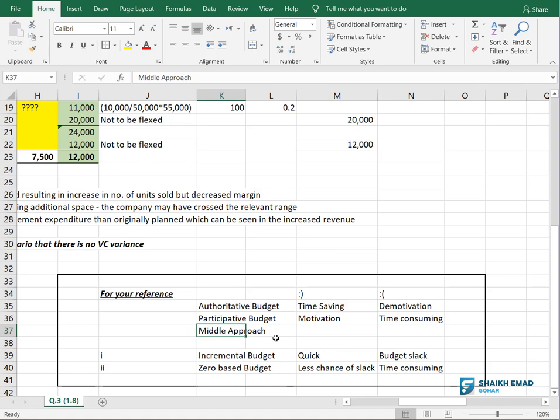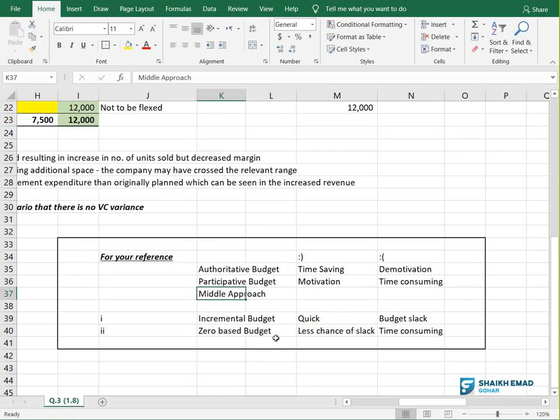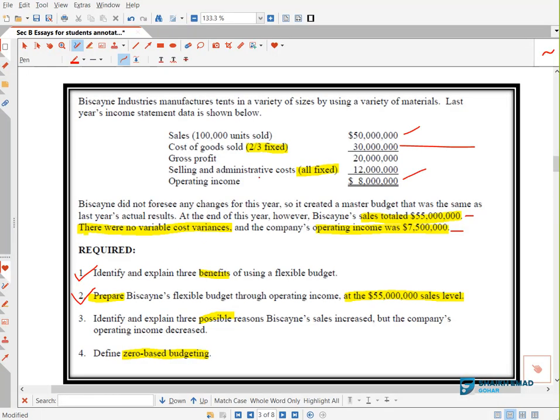Examiner can ask you, by the way, he can give you some scenario. He will say, okay, please let us know which budgeting approach is suitable for this company. So at that time, you need to remember these points. Then my friends, you have incremental budget. What is incremental budget? From the last year figures, you add certain percentage on it. Getting it? Like for example, in this question, they said take the last year as it is. Instead, they can say, okay, take the last year, add 10% on it. So on every figure, you will add 10%. This is called incremental budgeting.